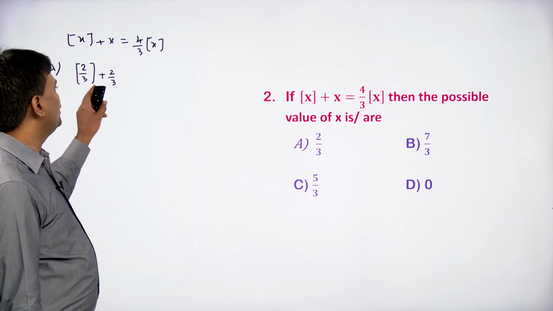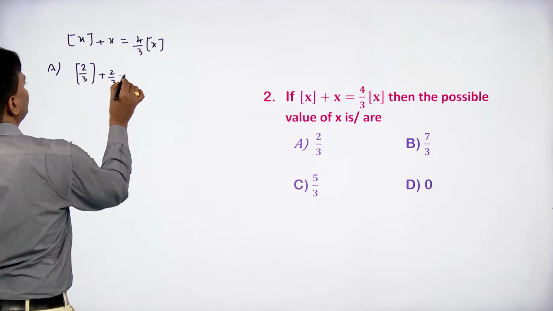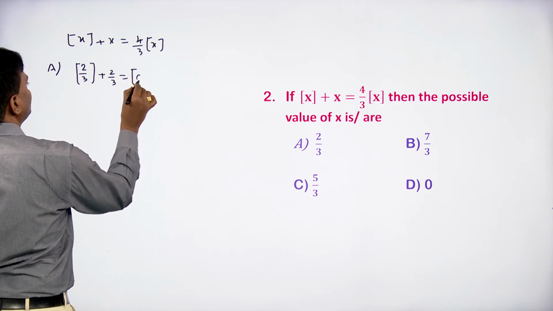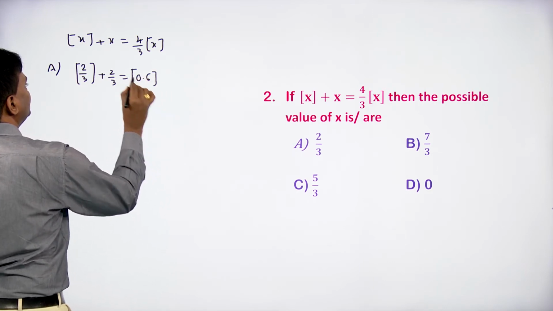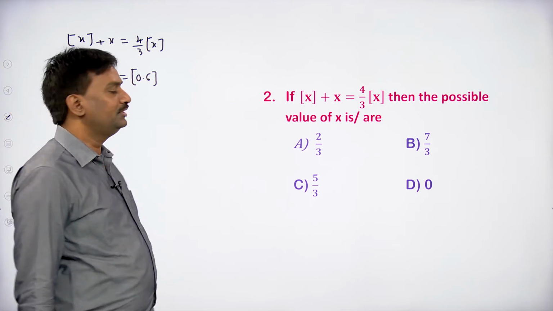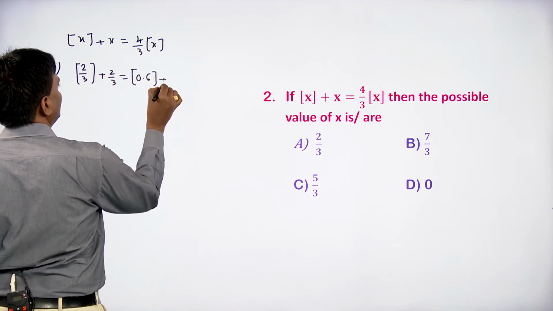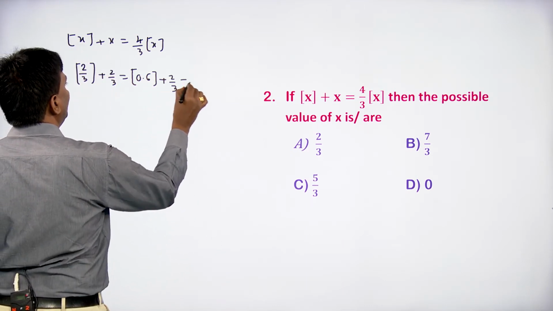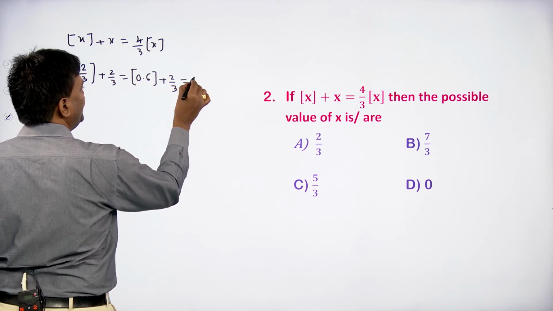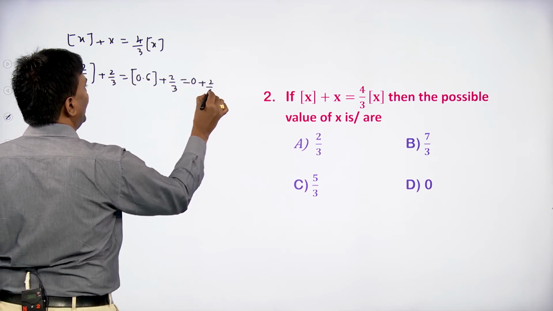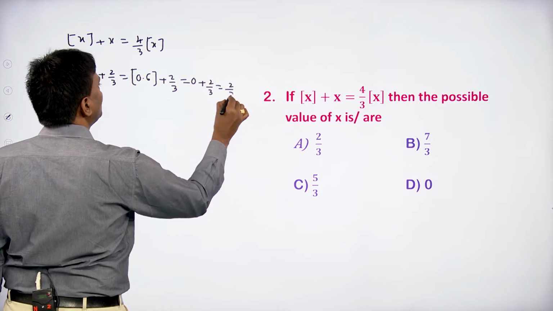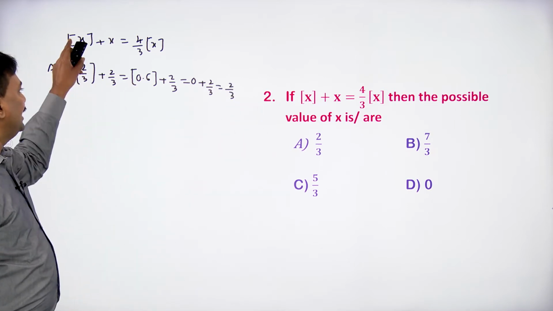These must be equal. Step 2 by 3 means 0 point something, 0.6. Step 0.6 means 0 only, plus 2 by 3, that equals 2 by 3. So that is the LHS part.